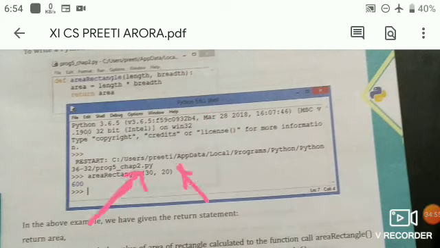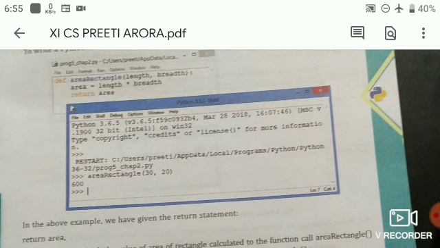By using these two parameters, the function can calculate the area. Inside the function, after proper indentation, area equals length multiplied by breadth, and it returns the area. We pass parameters when we define the function, and arguments when we run the function.